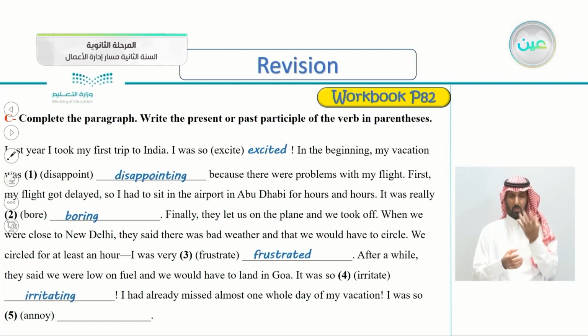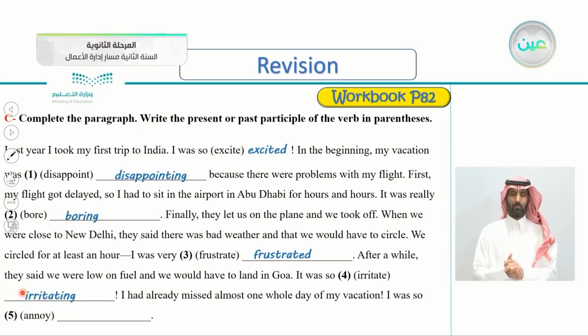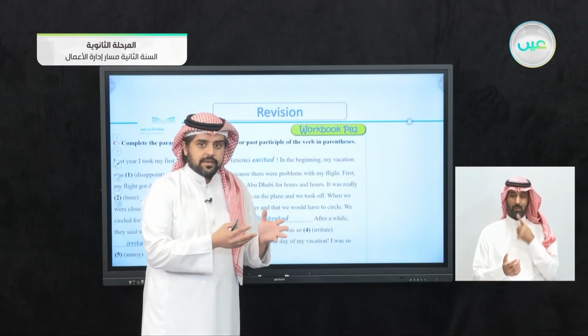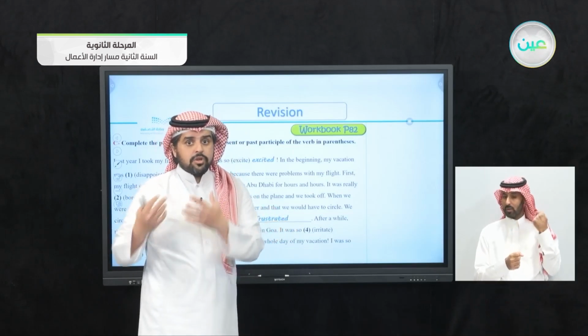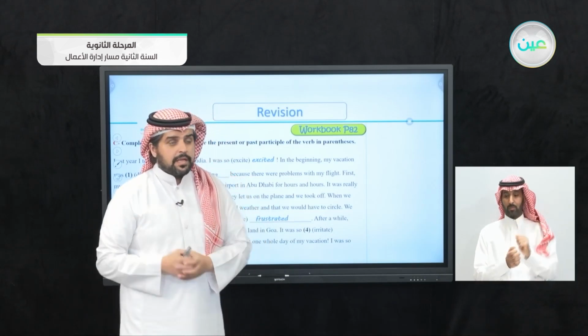I was so annoyed. So he's describing how he feels. So, very good. I was so annoyed. If you're describing how you feel about something, you use the past participle. If you're describing the source of the feeling, you use the present participle, meaning ing.